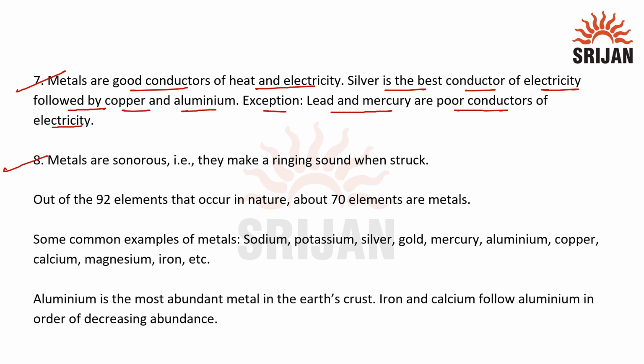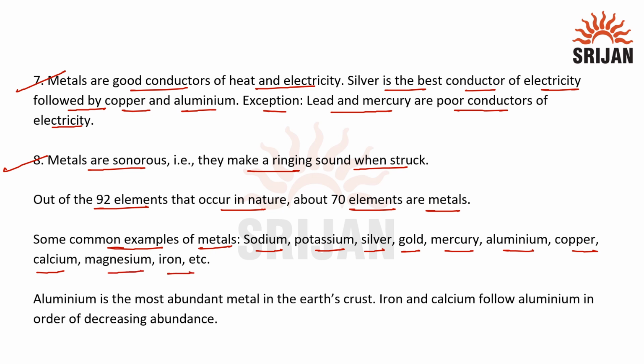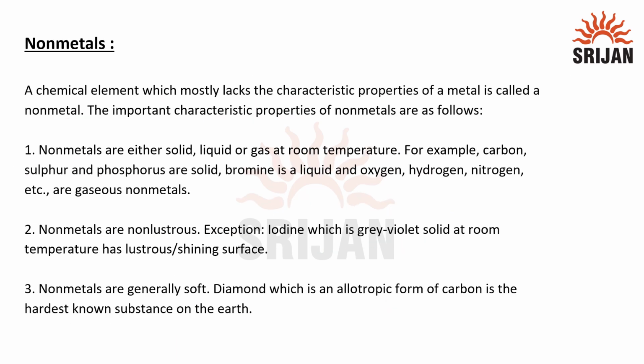Next property is sonority. Metals are sonorous, that is, they make a ringing sound when struck, and hence they are used in manufacturing of bells. Out of 92 elements that occur in nature, 70 elements are metals. Here we have some common examples of metals: sodium, potassium, silver, gold, mercury, aluminium, copper, calcium, magnesium, and iron. Aluminium is the most abundant metal in Earth's crust, followed by iron and calcium in decreasing order of abundance.